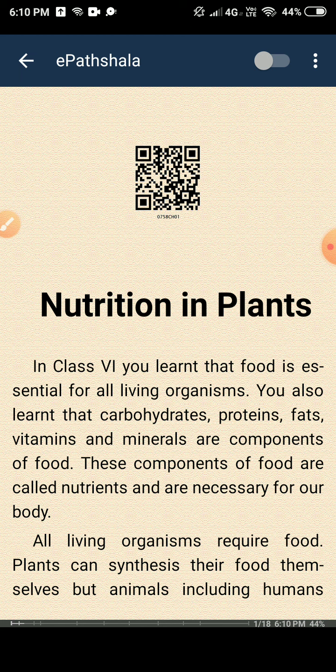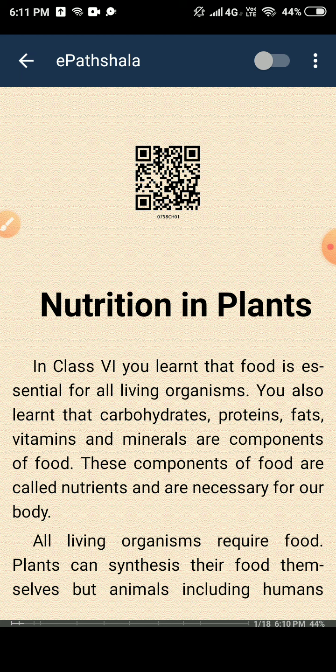Suppose that if you do not eat food, then what will happen to you? You will become weak, you can become sick. Okay, anything can happen to you if you do not take food. So this is the basic and main difference between living beings and non-living things.